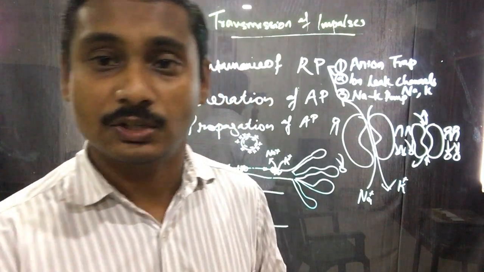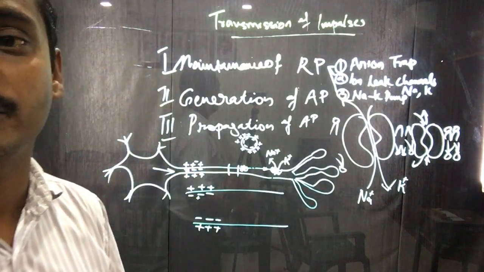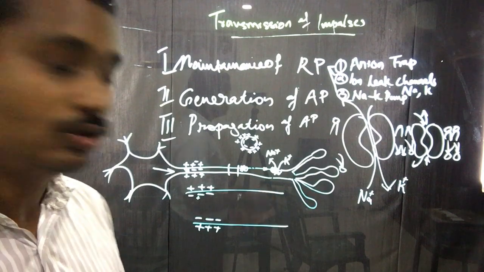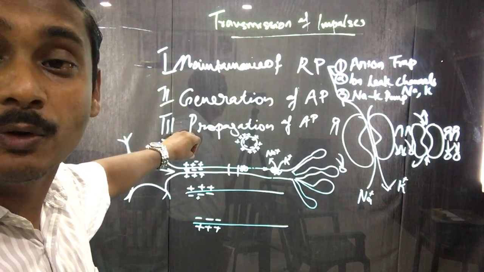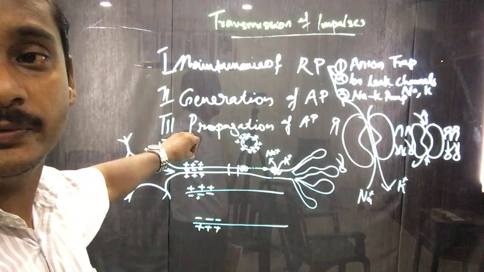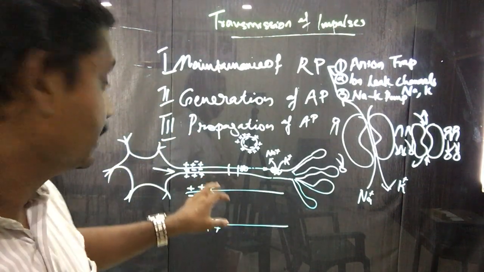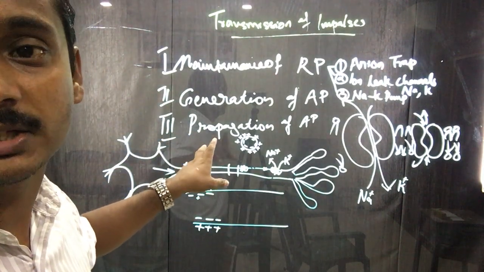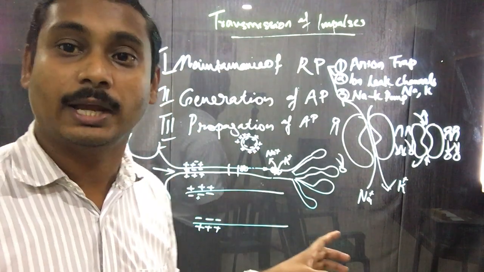But relatively more positively charged ions are present outside. So we can say that the outside membrane is positive with respect to the other. The relative number of positively charged ions is greater than that of the negatively charged ions outside.